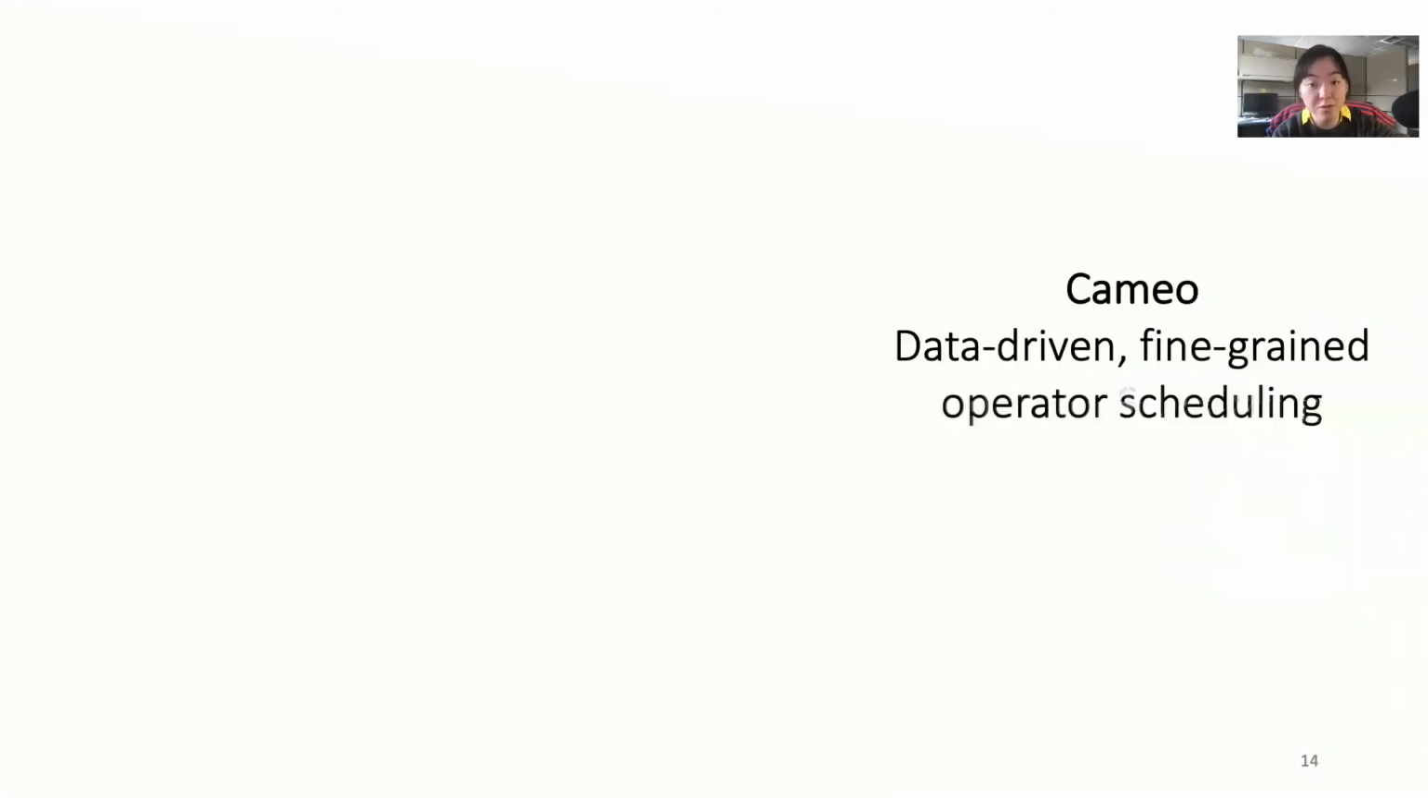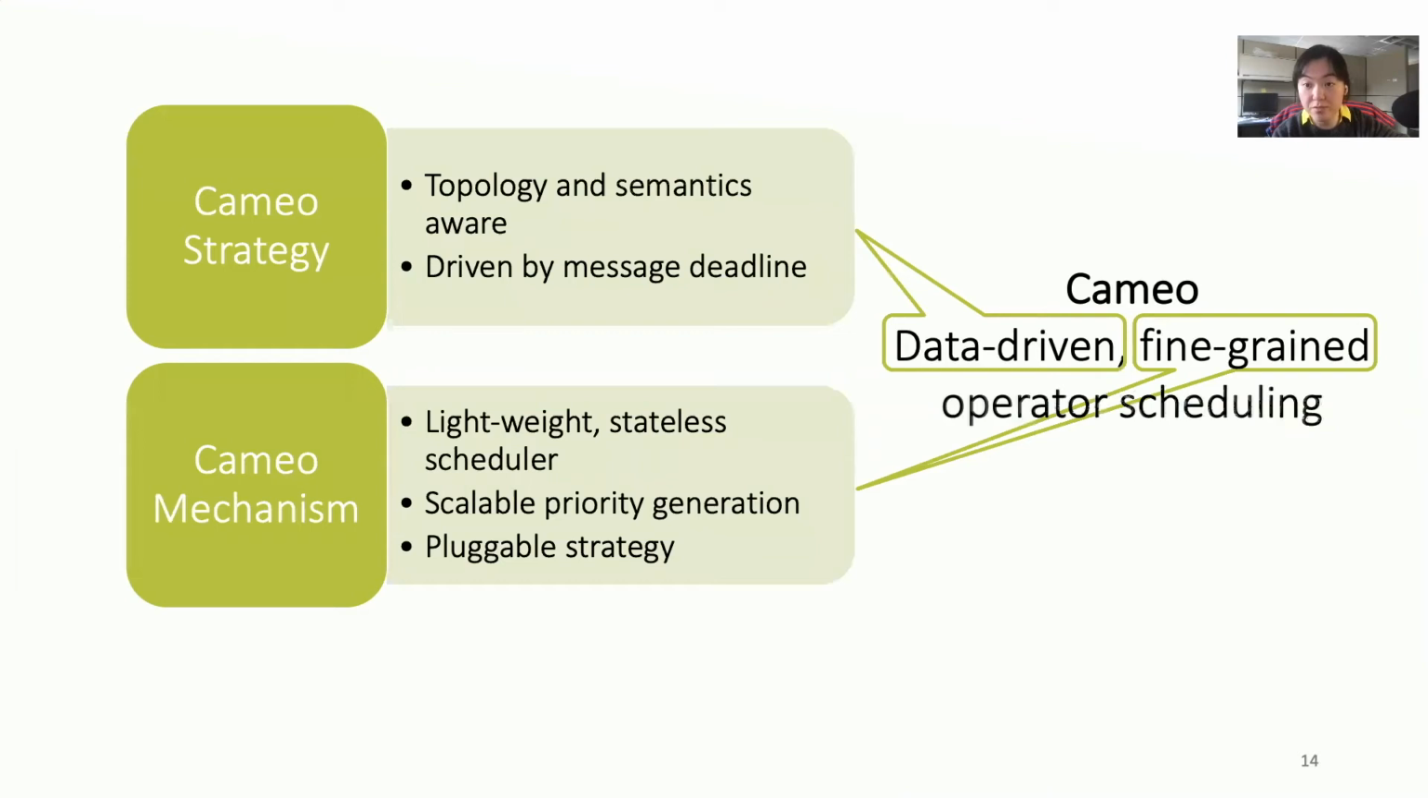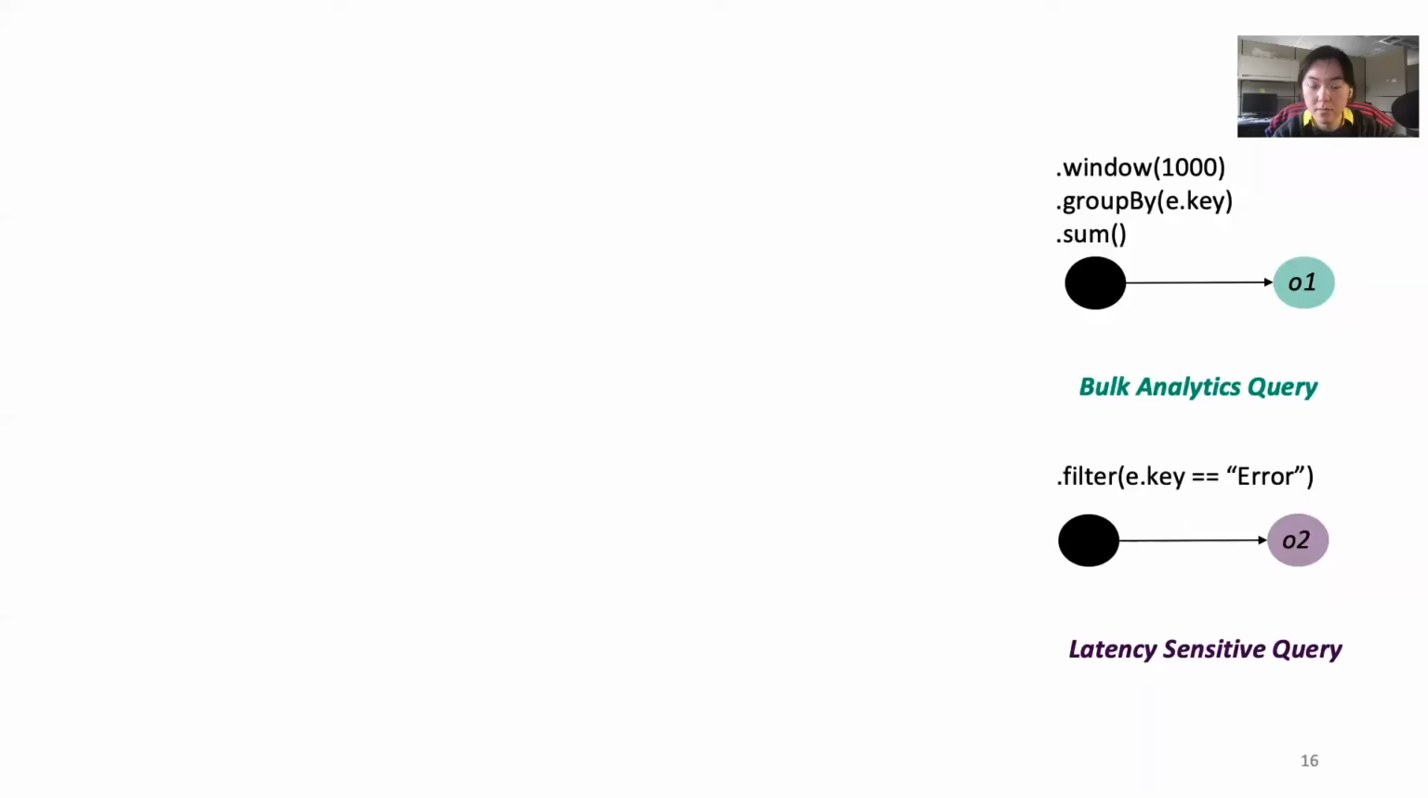Cameo achieves data-driven, fine-grained operator scheduling through the Cameo strategy and the Cameo mechanism. We first discuss the Cameo strategy. Coming back to our example before, say that we receive four messages, M1 to M4, where M1 and M3 target operator 1 that performs window aggregation with a longer latency target, while M2 and M4 target operator 2 that triggers immediately with a shorter latency target.